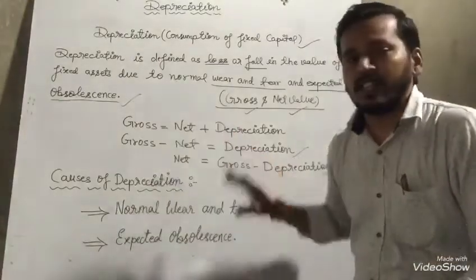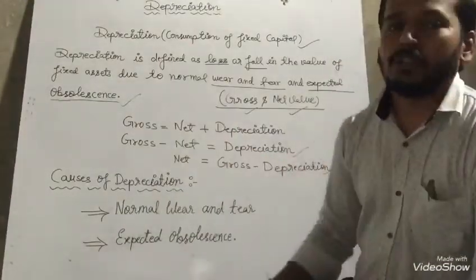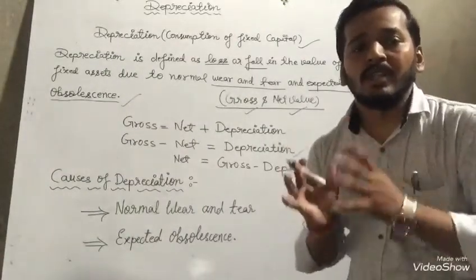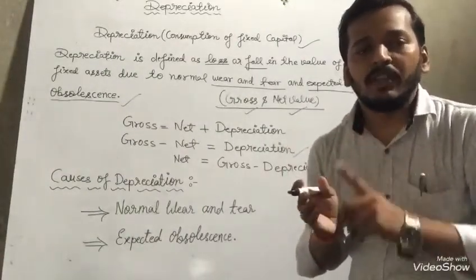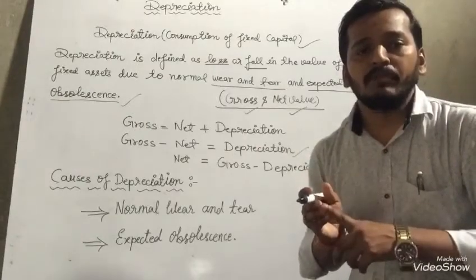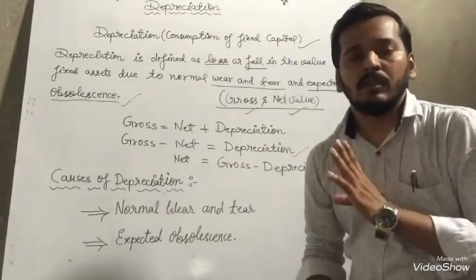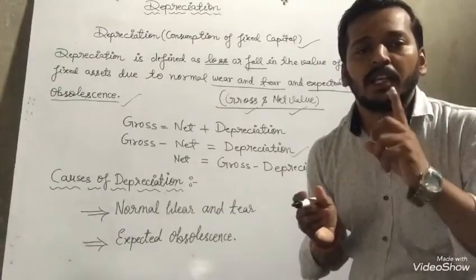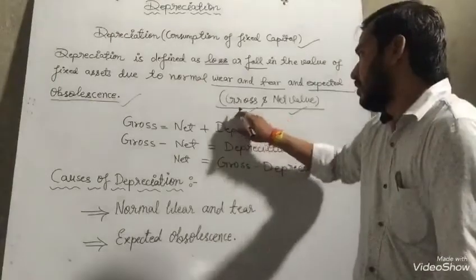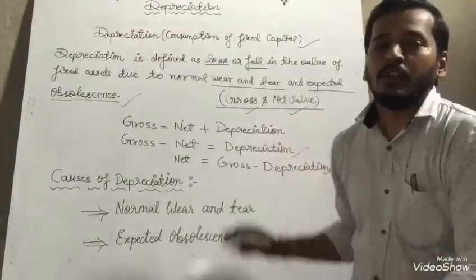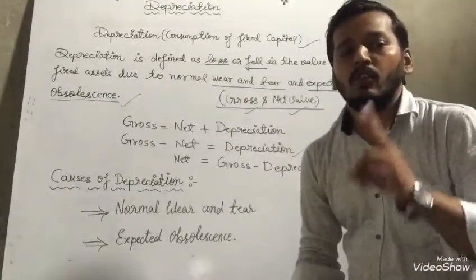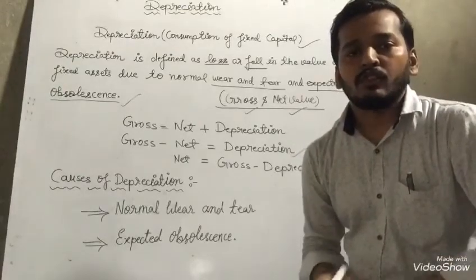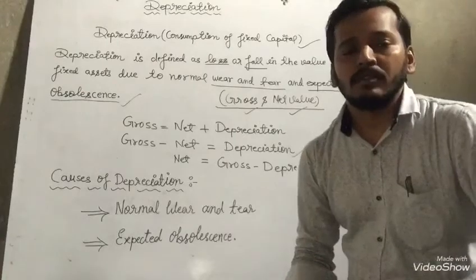One more thing, once again listen: depreciation is a very important part of economics. With the help of depreciation, we can differentiate between gross value and net value. Gross value and net value are two very important things.